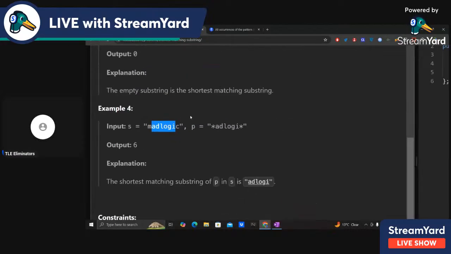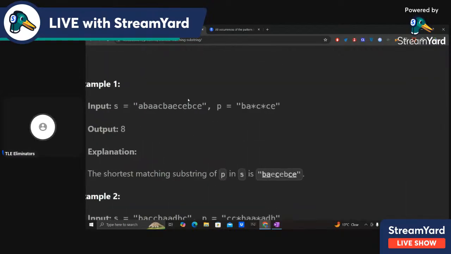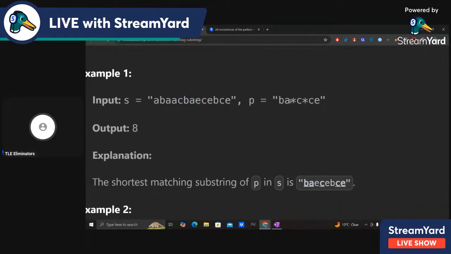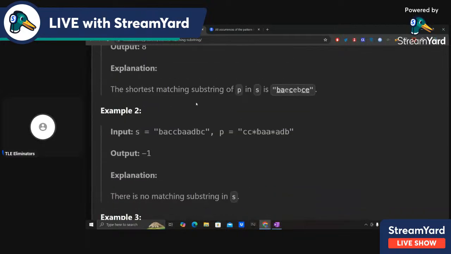In example one, you cannot assume this star is empty, because then that string is not there in S. If we consider this as empty, there is no string which matches. So that's why we have to assume that this star is E and this star is EB. So that's why the length becomes 8. We are reporting this as the answer. This has 8 characters, and that's why the answer is 8.